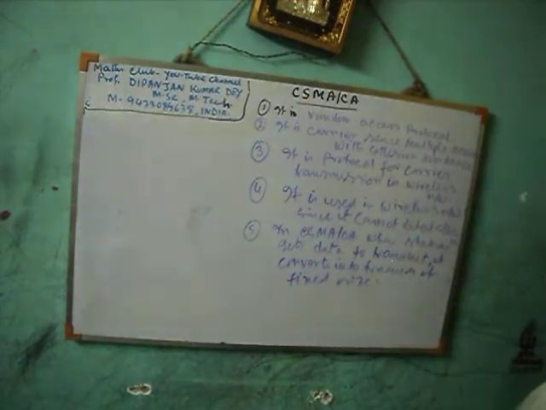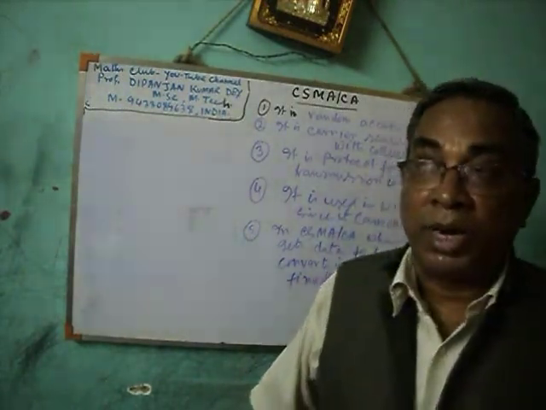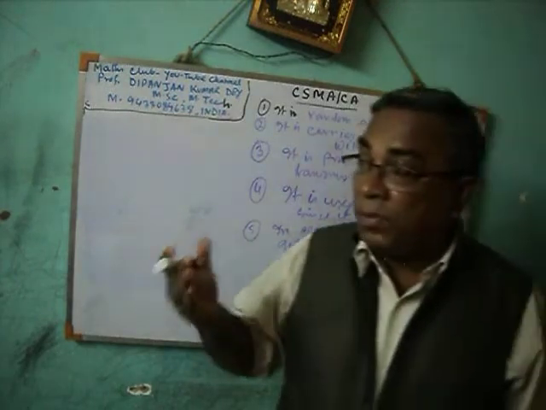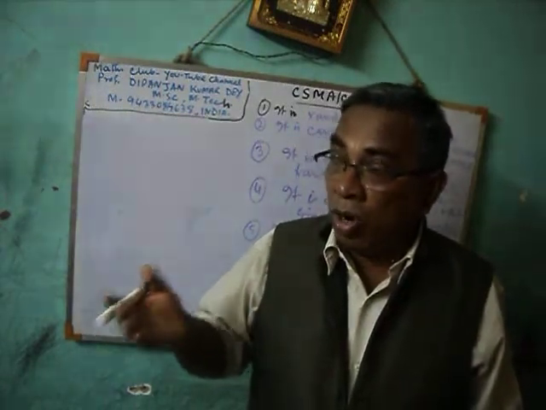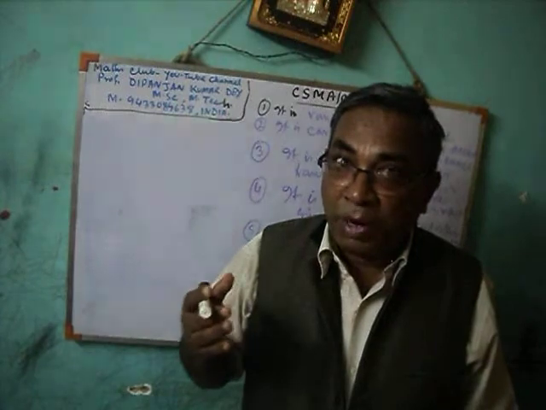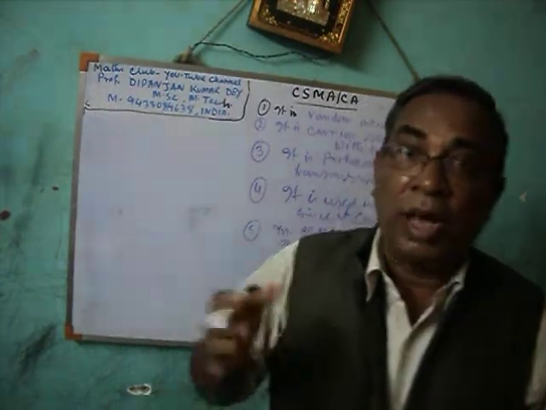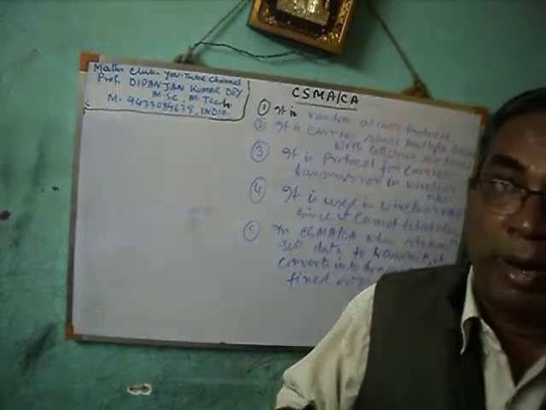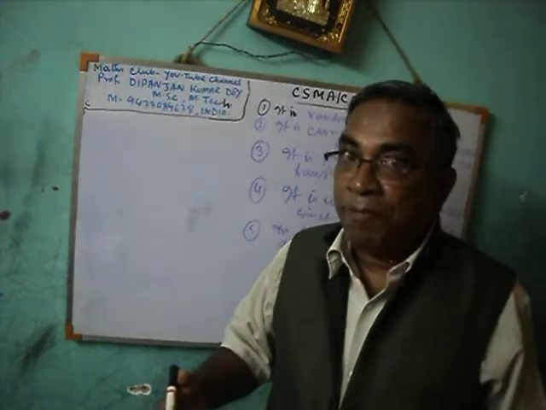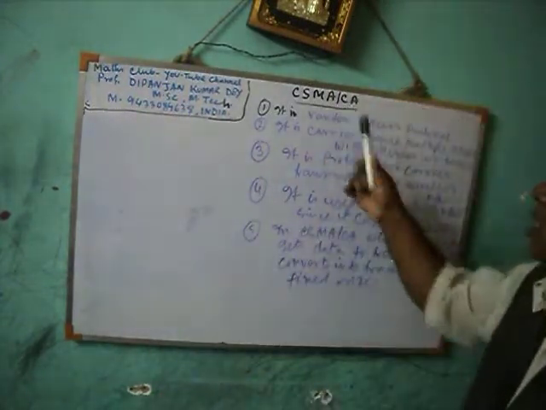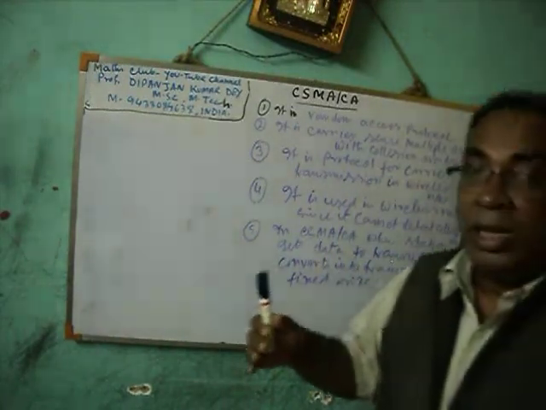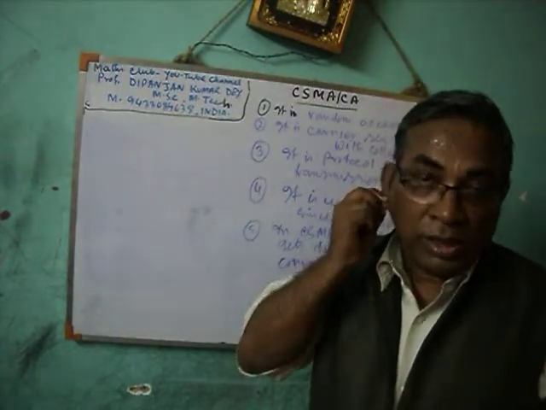Or else it waits again for backoff time. If the station does not get a CTS frame from the receiver, then it will wait again for backoff time. This is the entire process for CSMA CA. CSMA CA works by this method.